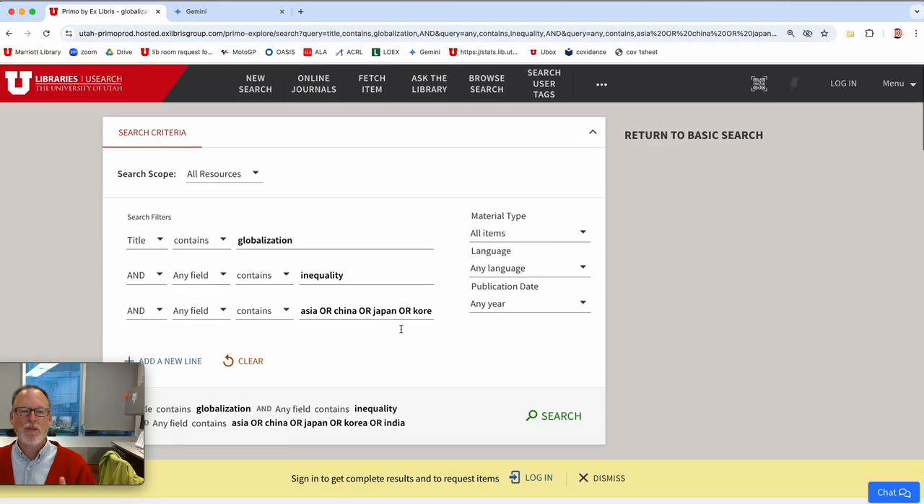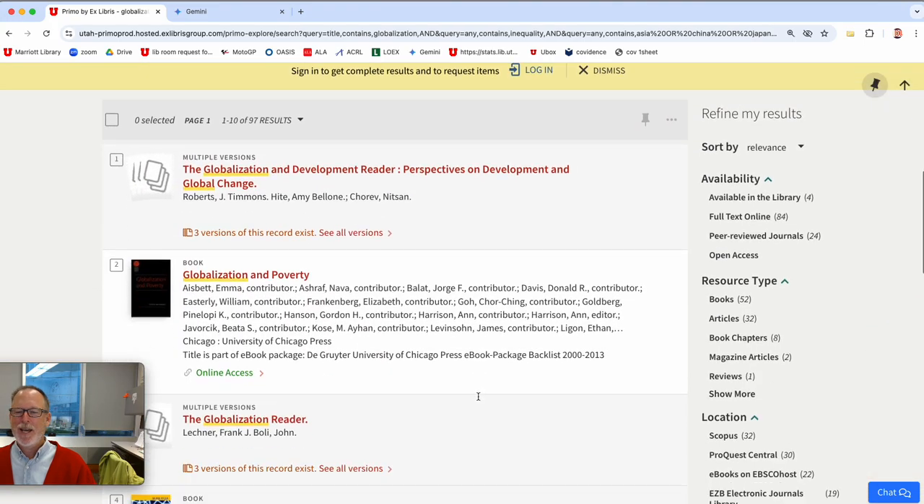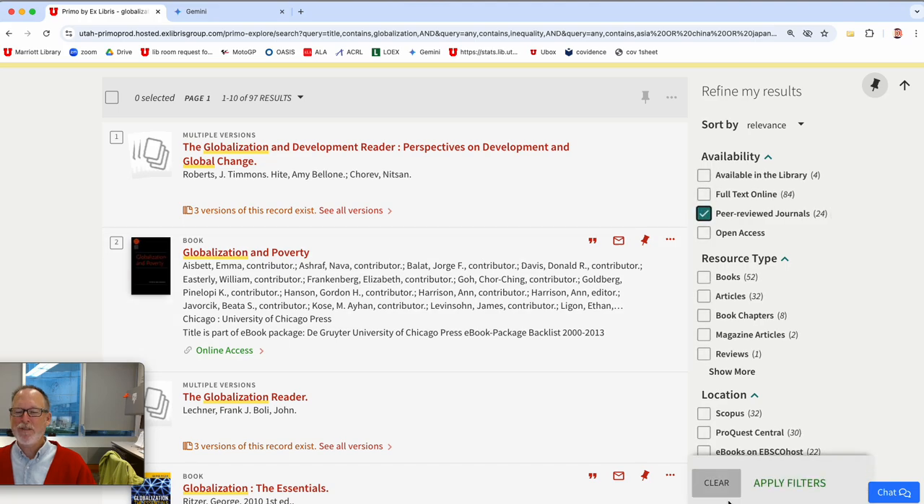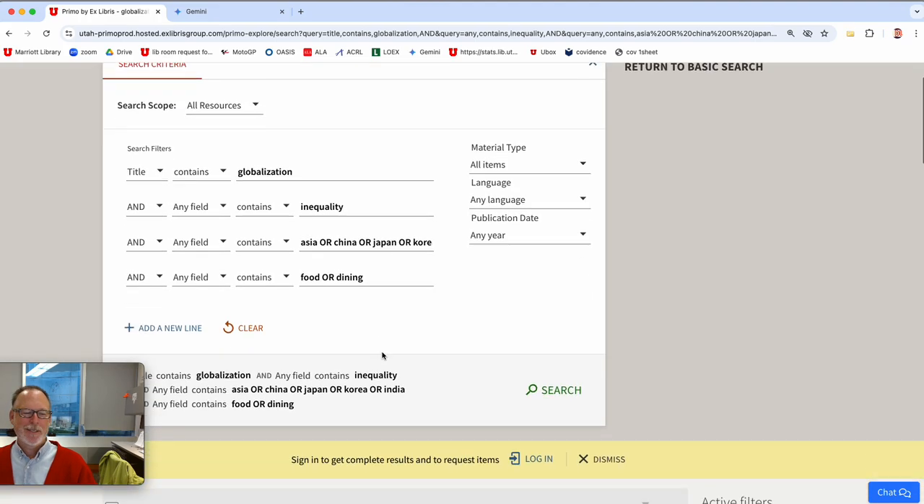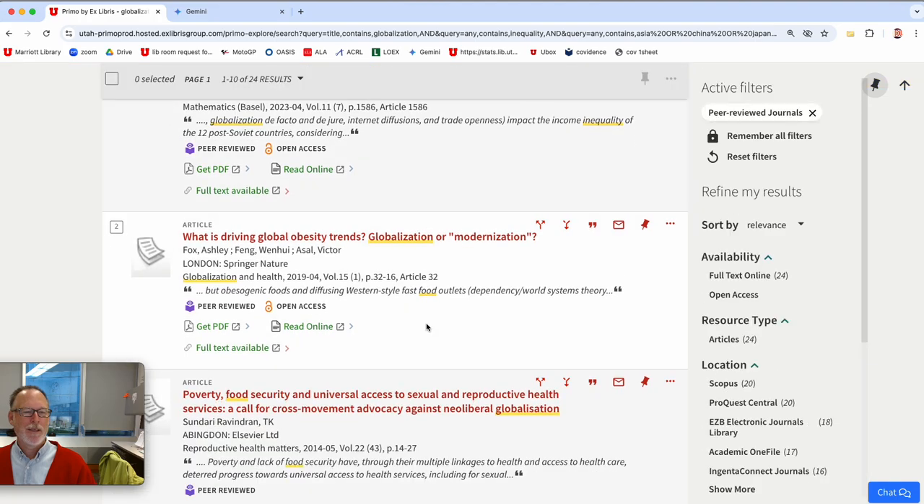Oh, okay, now I'm going to throw in food. Inequality, I'm interested in food. Or dining. I like that suggestion. Okay, let's see. Fingers crossed. 97, peer-reviewed, there's only 24. It's probably, there's people eating too much food. And food security, you get the idea.